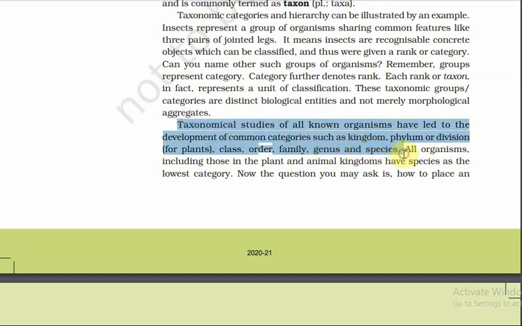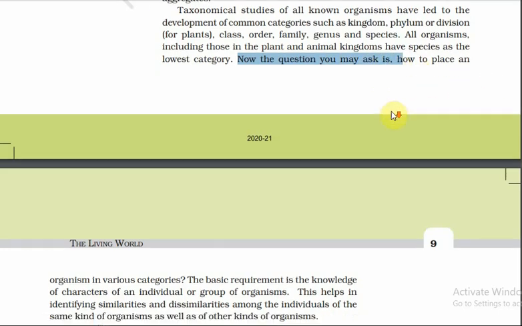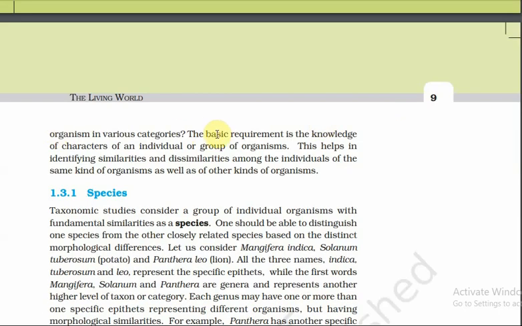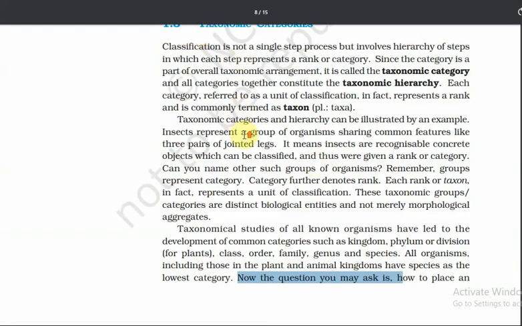We have to place animals or all organisms according to the lowest, middle or highest category. Now the question you may ask is how to place organisms in various categories. The basic requirement is knowledge of characters of the individual group. This helps in identifying similarities and dissimilarities among individuals of the same kind of organisms as well as other kinds of organisms. So we see the taxonomic categories.